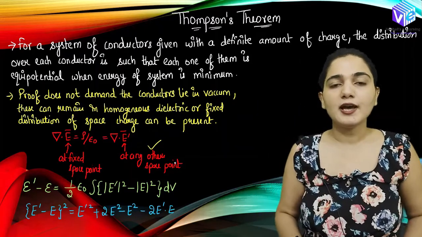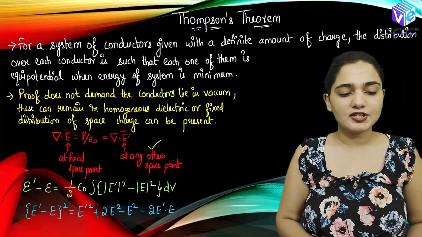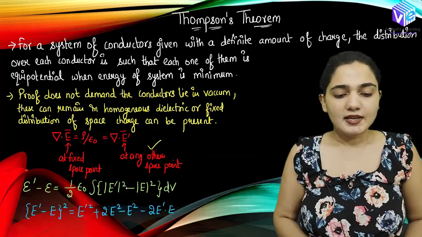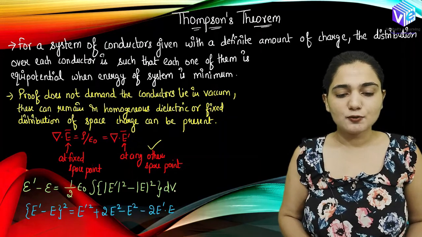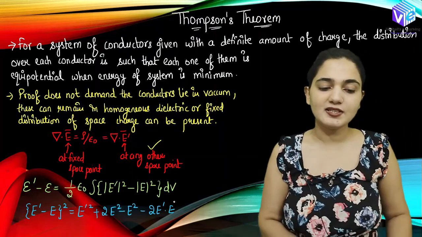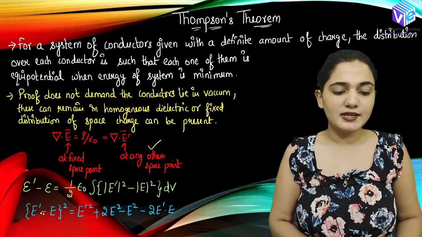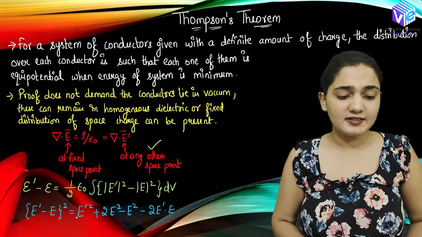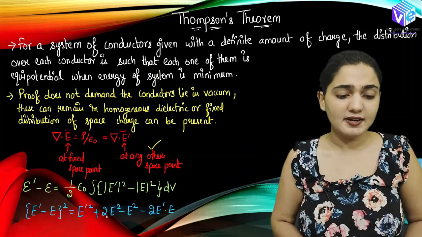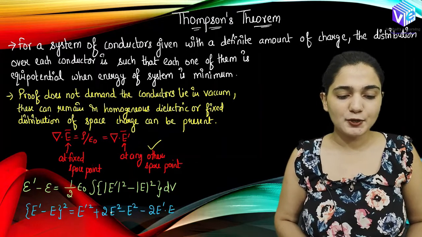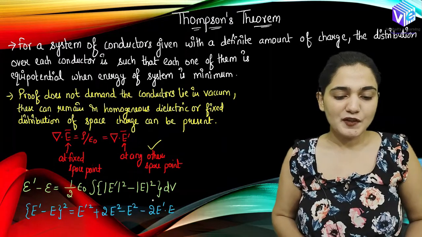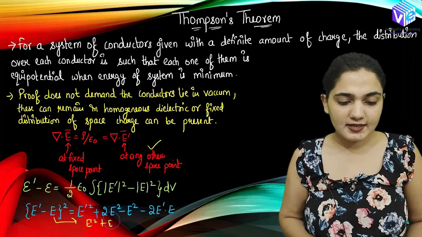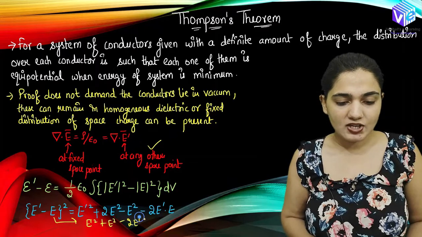Now when I talked about the energy and the self energy, I gave you the relation E dash minus E equal to half epsilon naught times the integral of E dash square minus E square dτ. This was the relation we discussed in the previous video. Now let's focus on E dash minus E square. How can I represent this? I can represent this as E dash square plus 2E square, because here 2E square minus E square would be E square. So actually its integration would be E dash square plus E square minus 2E dash E, right?